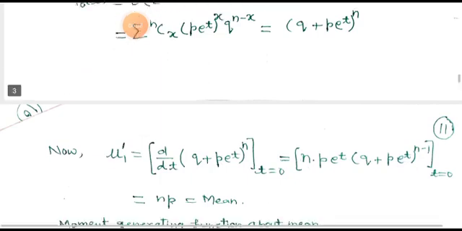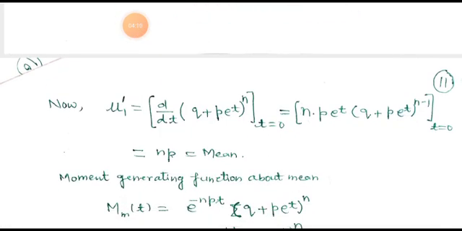Now the raw moments, that is mu1 dash, is equal to d/dt of (Q plus P e to the power t) to the power N at t equal to 0. After differentiating, we get N P e to the power t times (Q plus P e to the power t) to the power N minus 1 at t equal to 0. After evaluating, we get the value equal to NP.